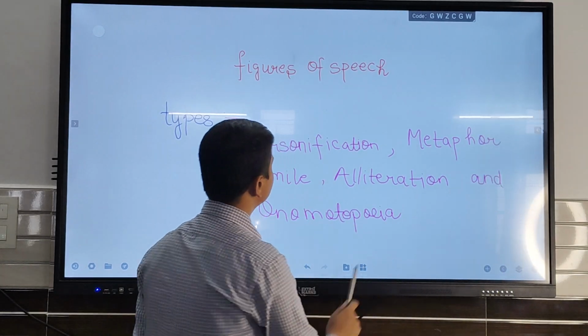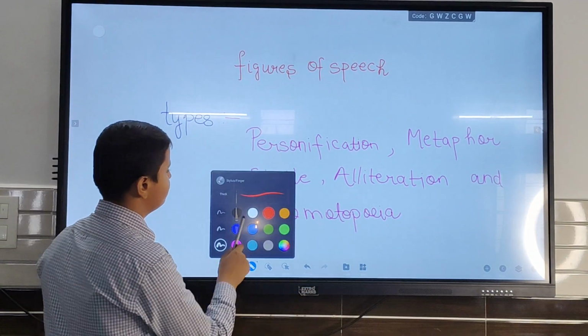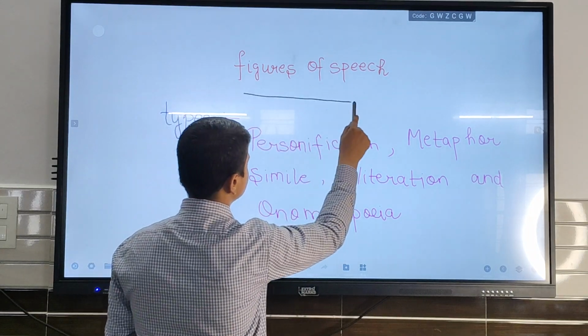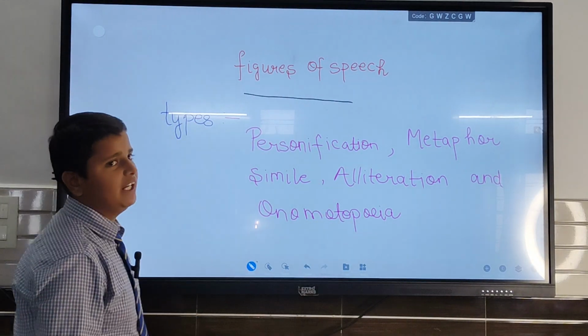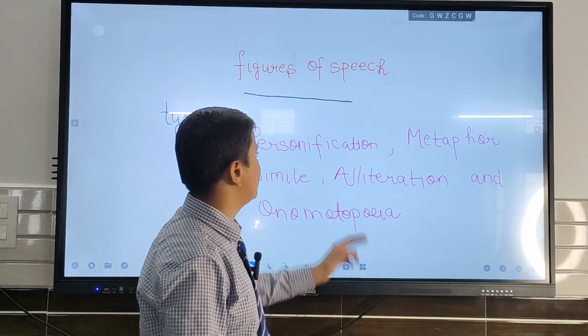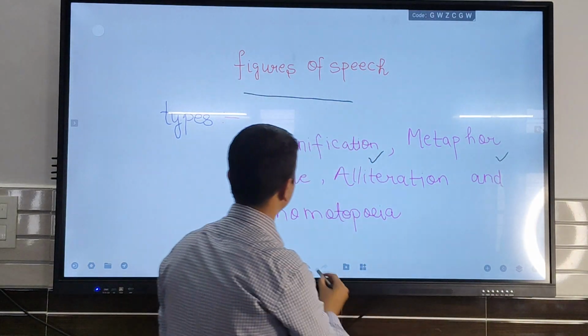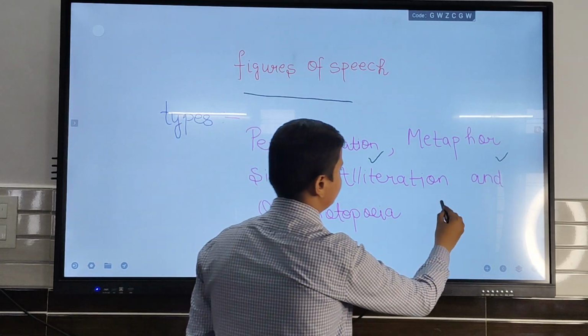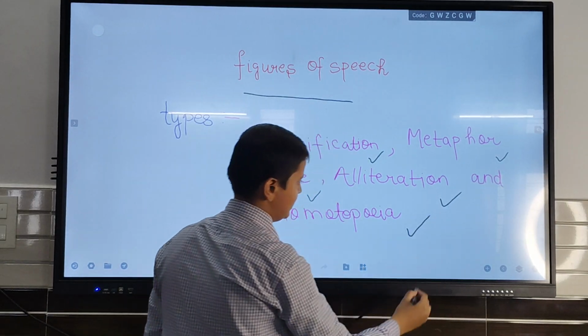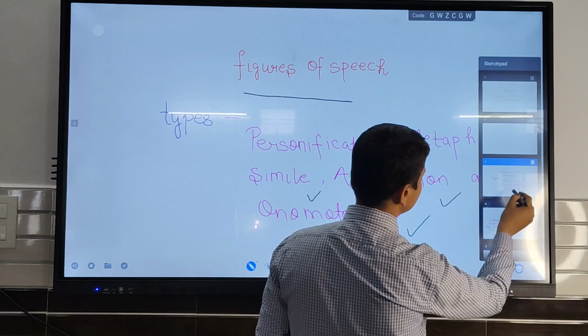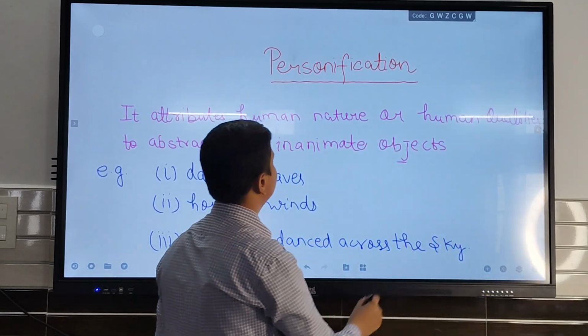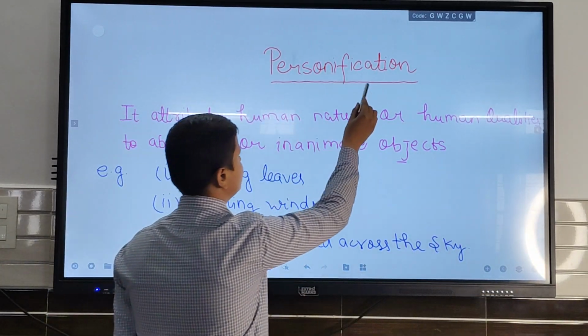So today we read about figures of speech and its types. We mainly read about its 5 types, which are personification, metaphor, simile, alliteration, and onomatopoeia. Firstly, we read about personification.